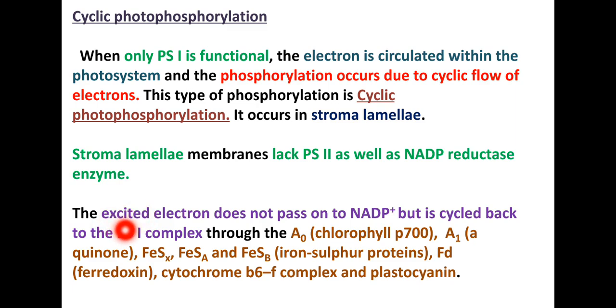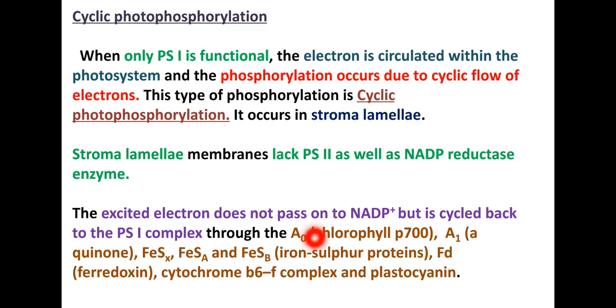Coming to the next point, the excited electron does not pass to NADP. Again, it is an important point. The excited electron from the chlorophyll does not move towards NADP, but is cycled back to the PS1 complex only. The electron is transported in this way.